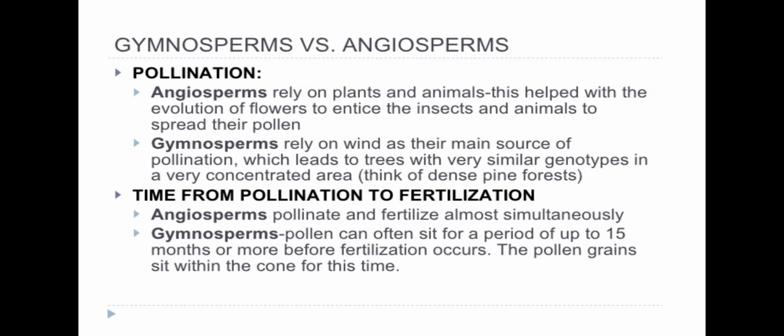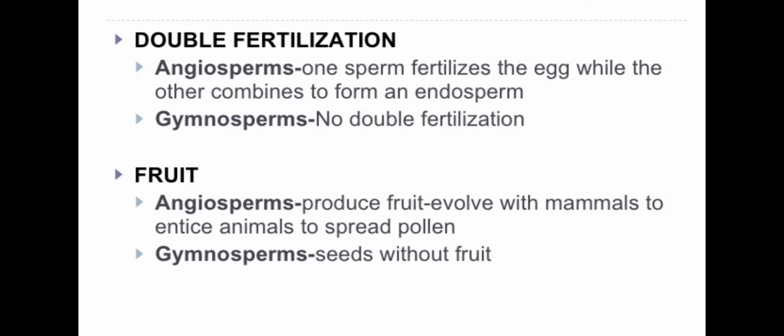Angiosperms pollinate and fertilize simultaneously, while in gymnosperms pollen can often sit for a period of up to 15 months or more before fertilization occurs. The pollen grains sit within the cone for this time.